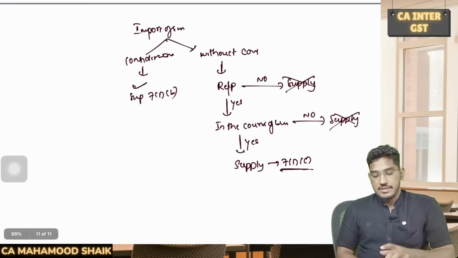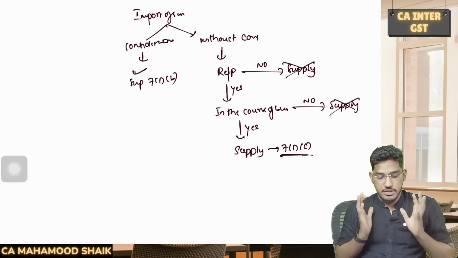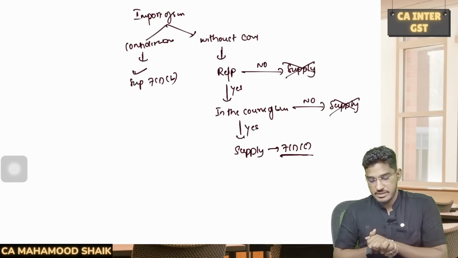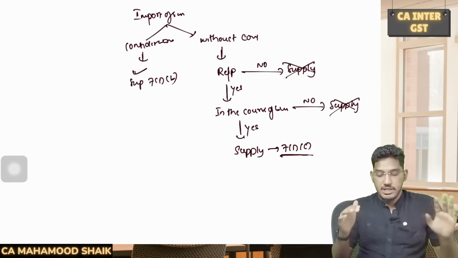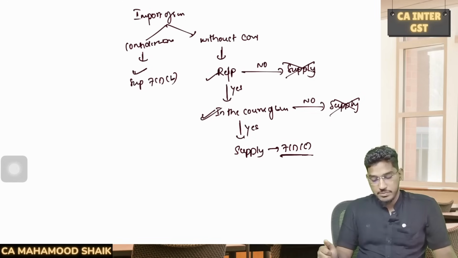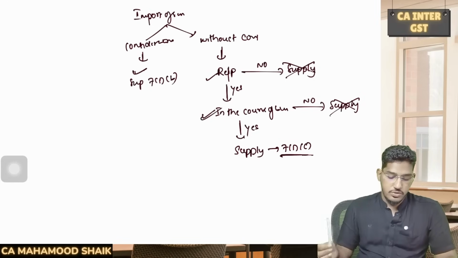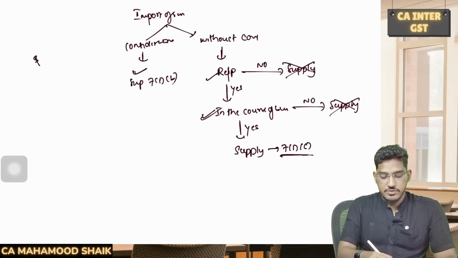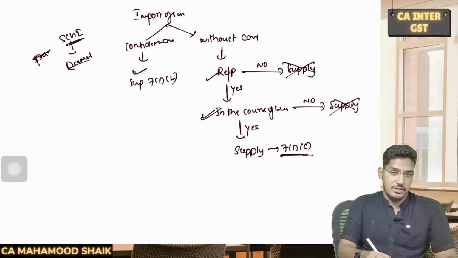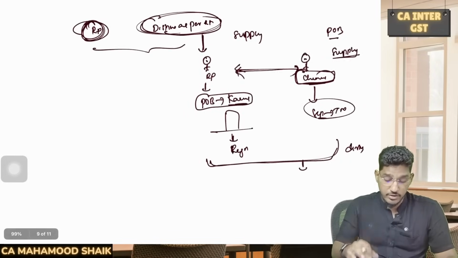Clear everyone? So if at all they ask any question regarding the import of the services, this is how you need to take a decision. If it is for consideration, always a supply. You need not check the business condition as per section 7 subsection 1 clause B. If it is without consideration, then you need to check for compliance of both the conditions. It should be from a related person and also it should be in the course or furtherance of the business. Understood? So these are the 4 activities mentioned under 4 paras in schedule 1, where even if you are doing it without consideration, still it will be deemed as supply as per section 7 subsection 1 clause C.